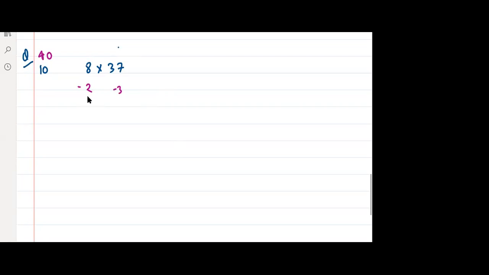That additional step is, now, see, 40 can be written as 10 into 4. Yes or no? Right, everyone? So multiply this 2 with this 4. I'll get what? Sir, I'll get minus 8. Think about it.